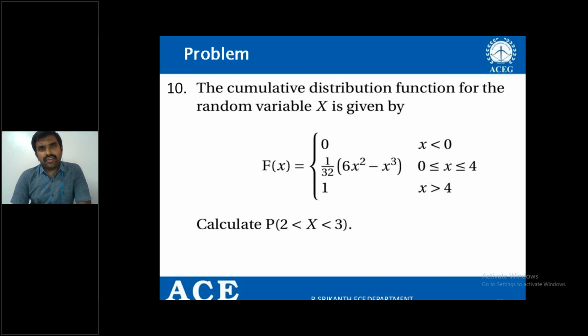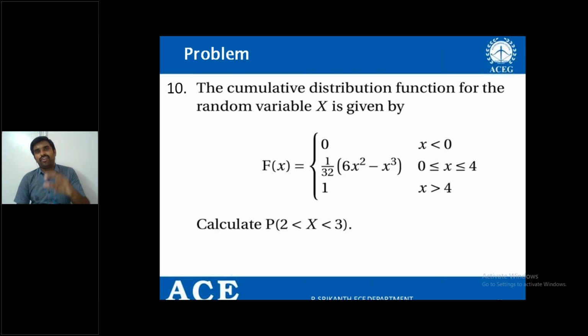What is the problem here? The cumulative distribution function for the random variable x is given by a functional representation. In fact, Fx of x in the short form can be written as F of x. The short form for Fx of x is F of x.